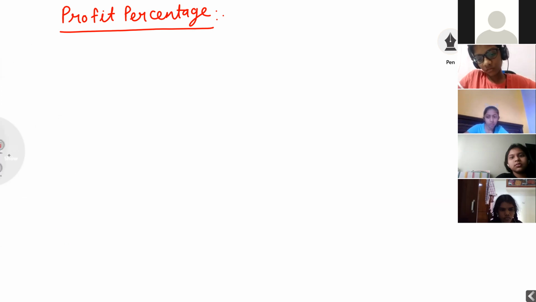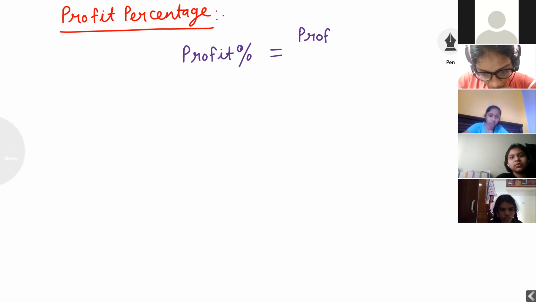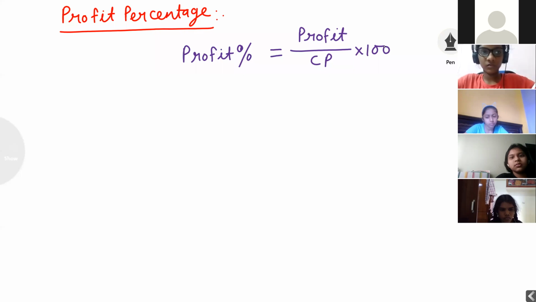Profit percentage is equal to profit by CP into 100. This is the main formula.